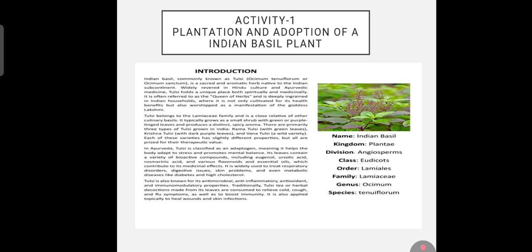Its common name is Indian basil, and it belongs to the kingdom Plantae. Division is Angiosperms, class is Dicotyledons, order Lamiales, family Lamiaceae. Genus is Ocimum. Species.